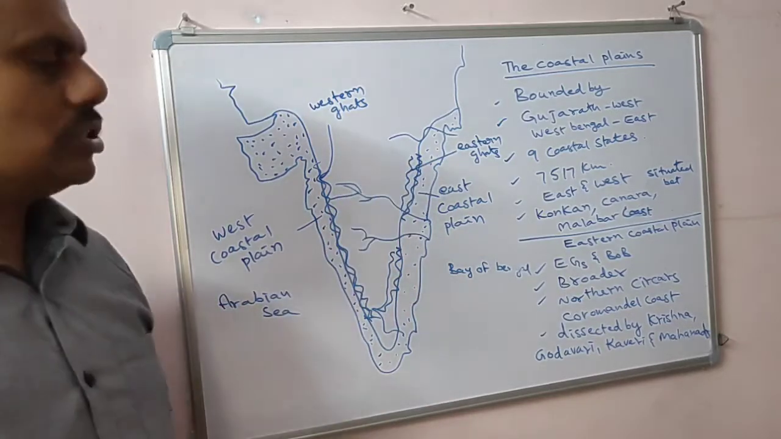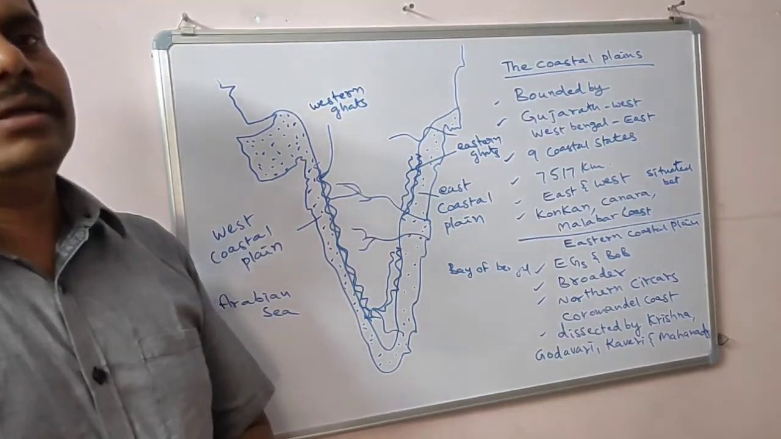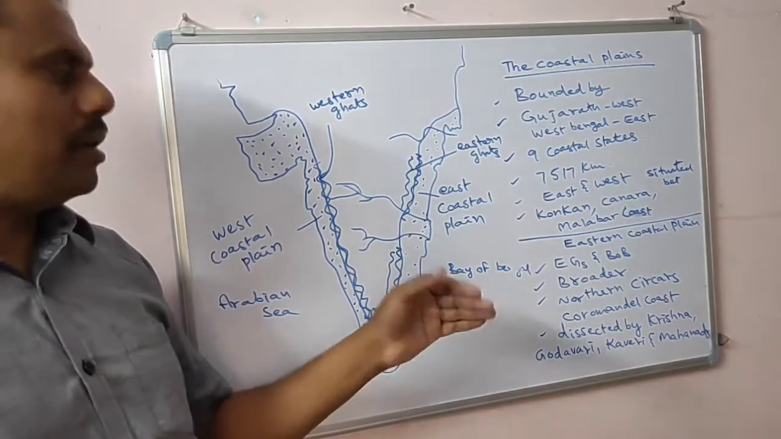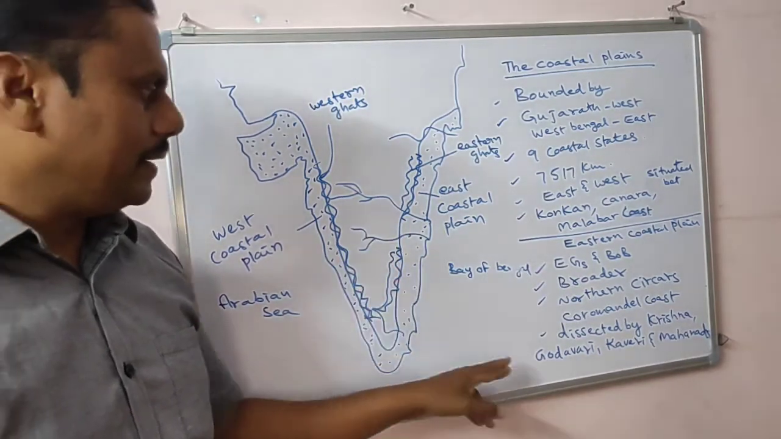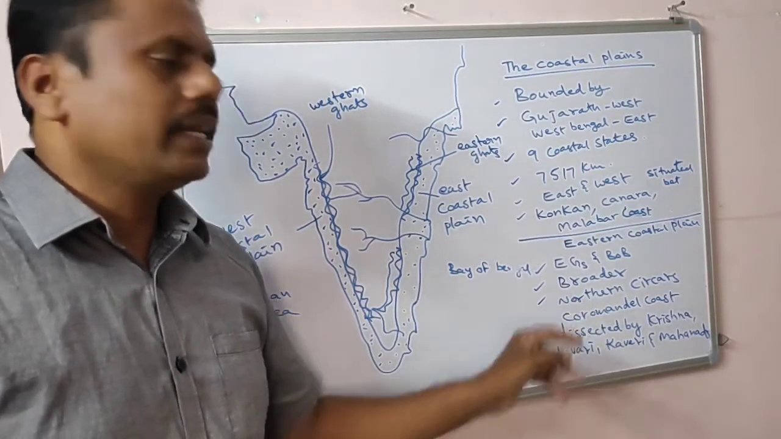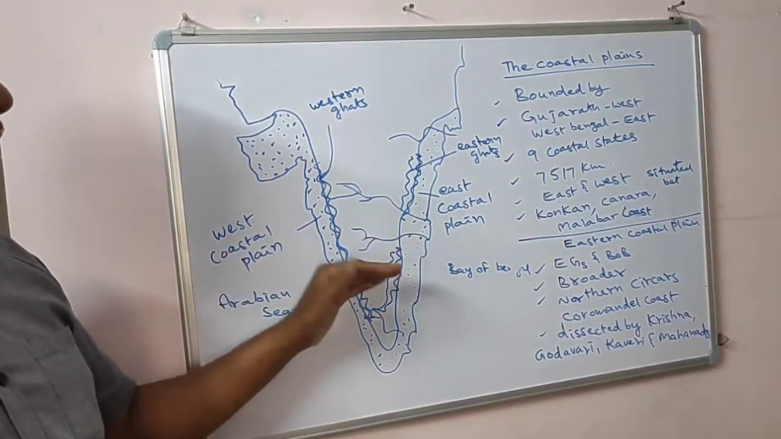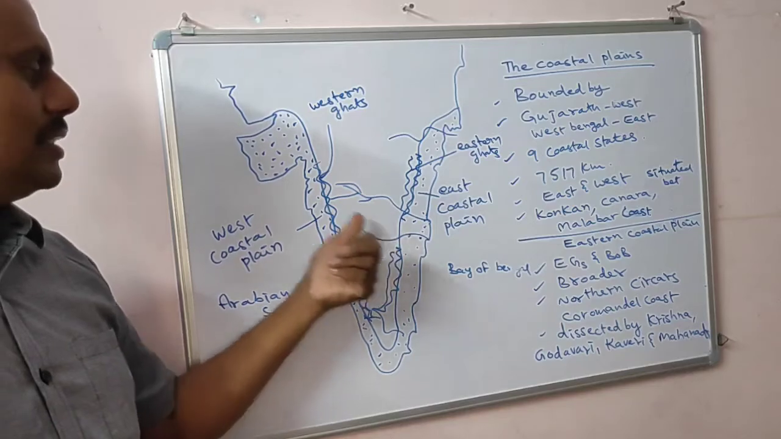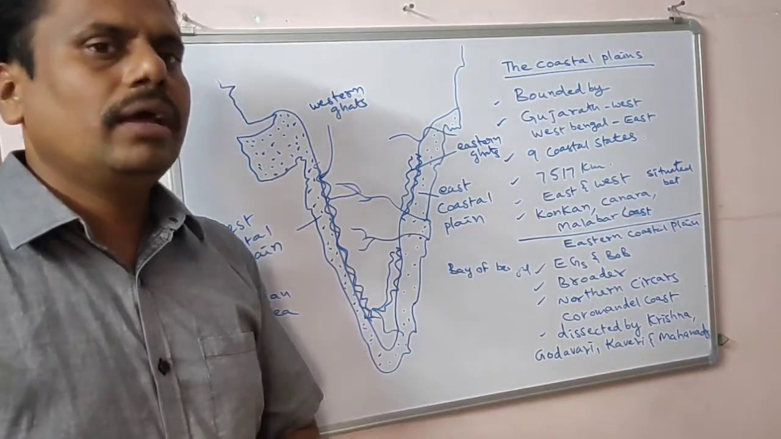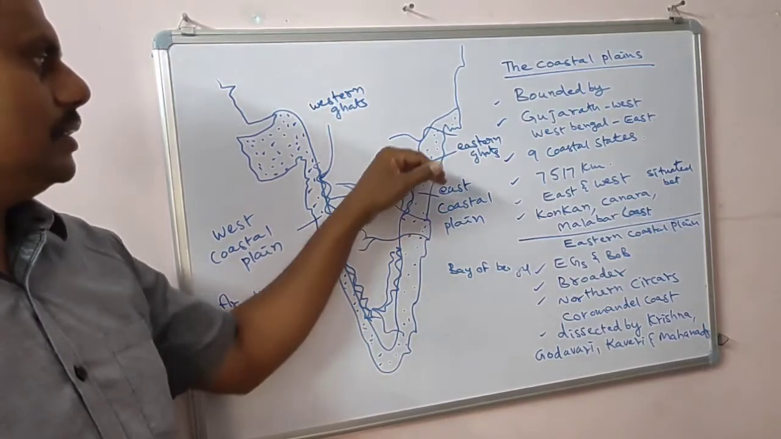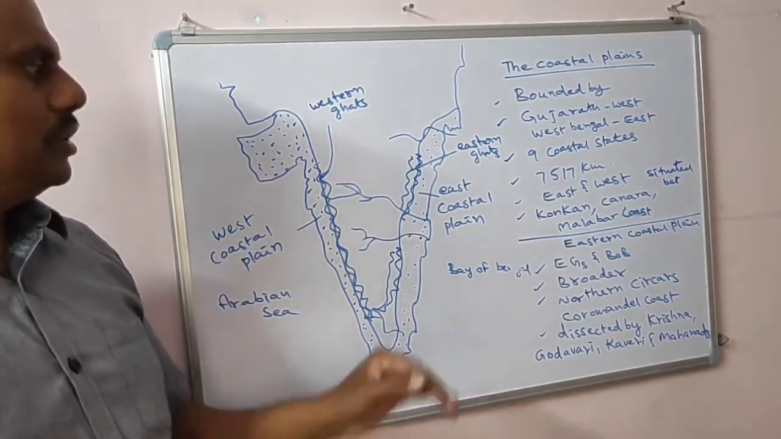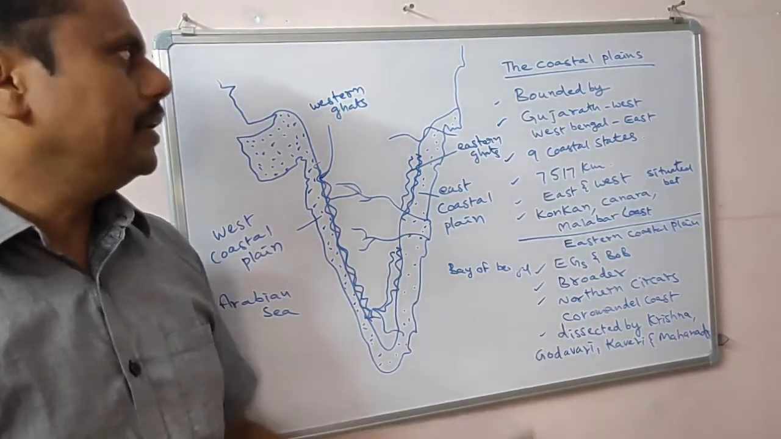This east coastal plain is dissected, divided into parts by rivers like Godavari, Kaveri, Mahanadi, and Krishna. Because they originate in the west, they flow towards the east and join the Bay of Bengal. Because of that, this coastal plain is divided into so many parts. Understood? So this is about the east coastal plain.